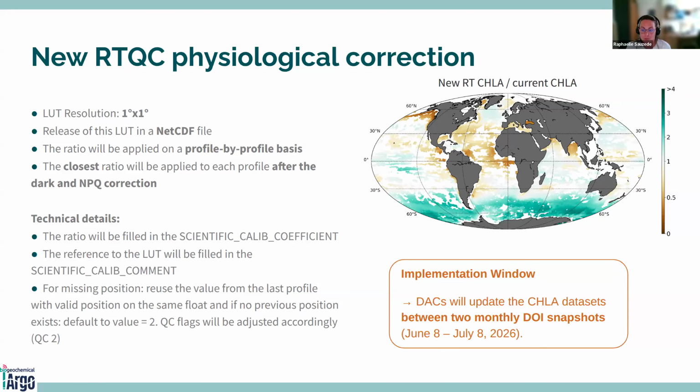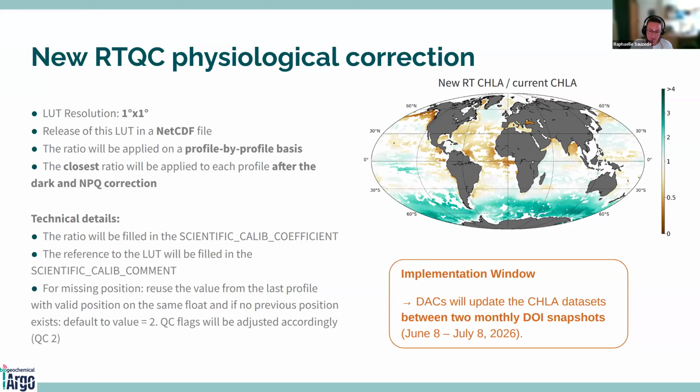So you have here the map of the new real-time chlorophyll concentration over the current chlorophyll concentration. So you can see that the differences can be very high with differences up to 4, for example. So in the Southern Ocean, in the Pacific equatorial waters, but also you will have a difference in the overweight of the ratios, for example, in the Atlantic Ocean or in the North Pacific Ocean.